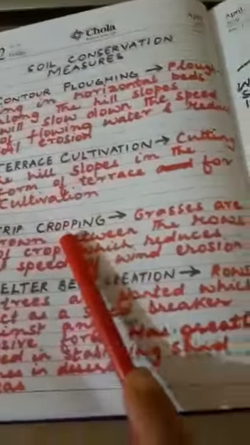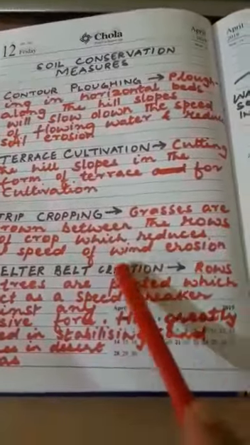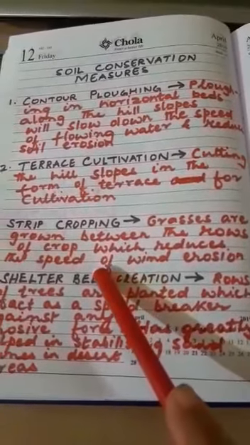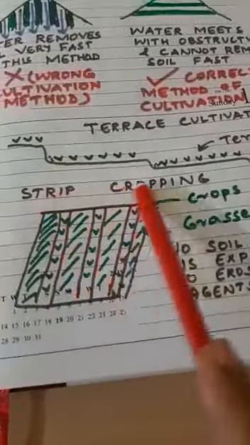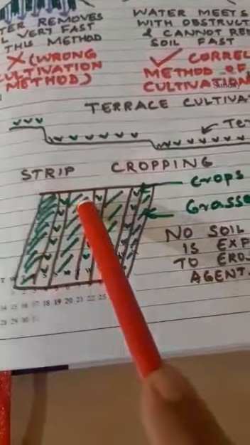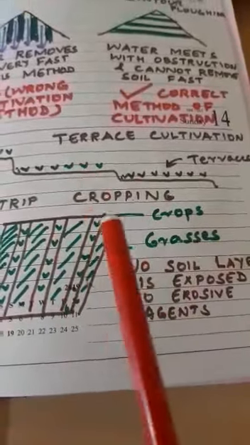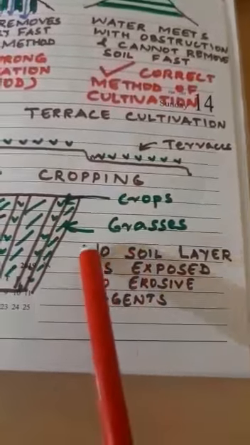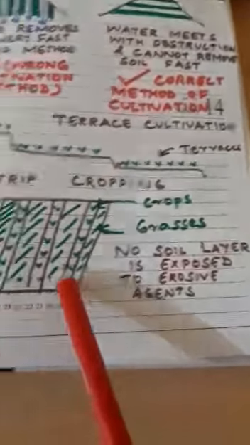Next I have said strip cropping, where grasses are grown between the rows of crops, which reduces the speed of wind erosion. So here I have again drawn the diagram where these are the crops and these are the grasses. I have written here crops and grasses. They should be grown in alternate rows so that no soil layer is exposed to erosive agents.